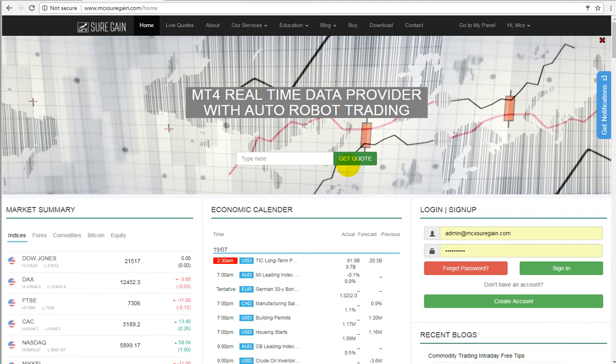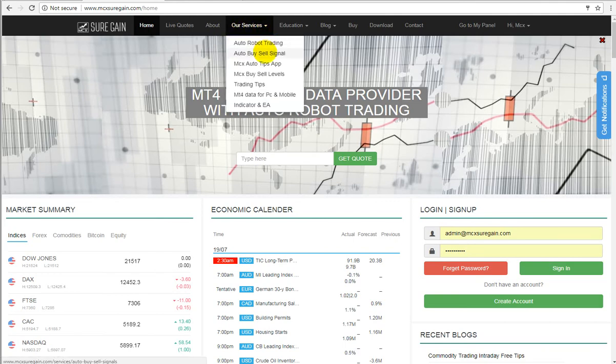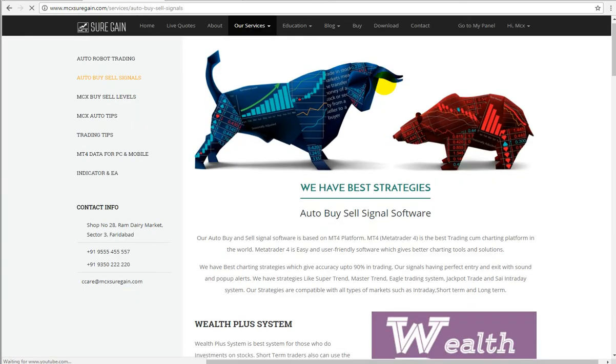See, our main service is MT4 real-time data, provided for all markets such as Comex, Forex, and other Indian markets as well. Apart from it, if you want to trade with our expert signals, you can take our auto buy and sell signal software. Simply go to our service button and click on auto buy and sell signal software. Here are the signals.